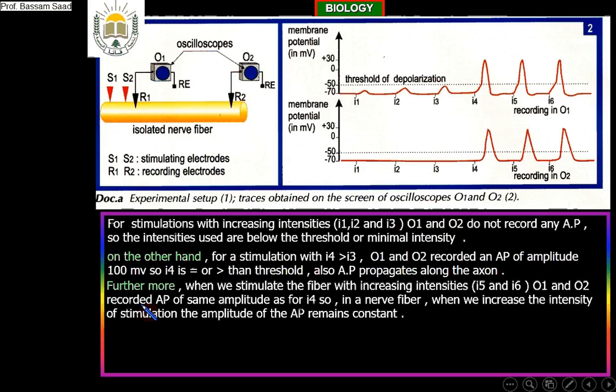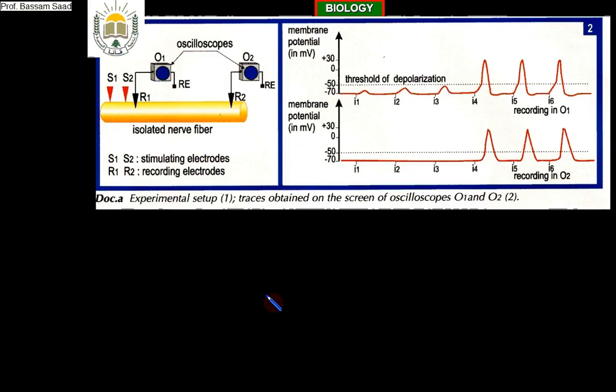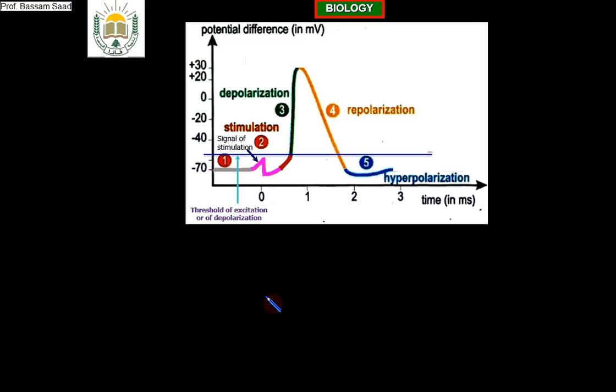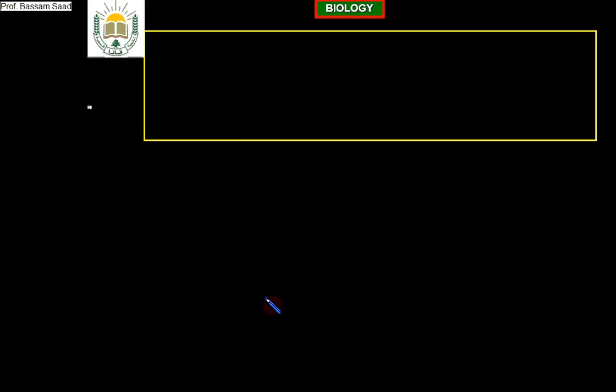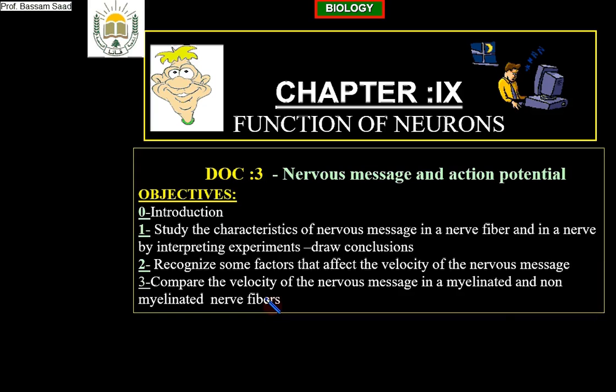In our objectives, if you remember, I put this in our objectives: study the characteristics of nervous message in a nerve fiber and a nerve by what? Interpreting experiments, and we will draw conclusions. Okay? So, we interpreted the experiment.